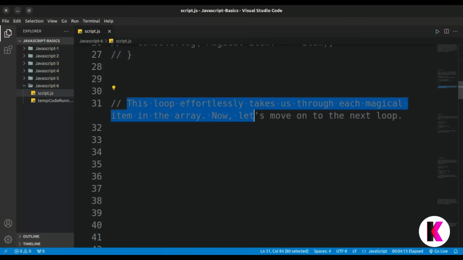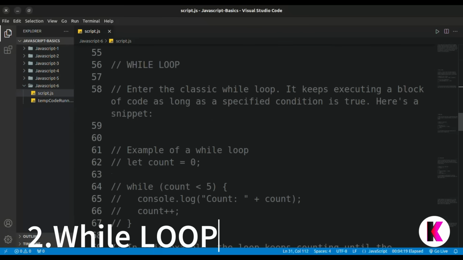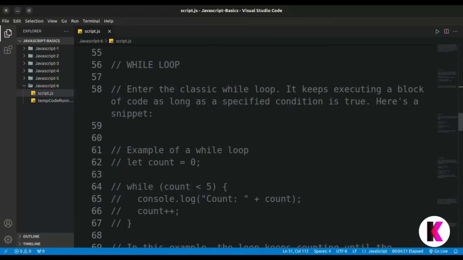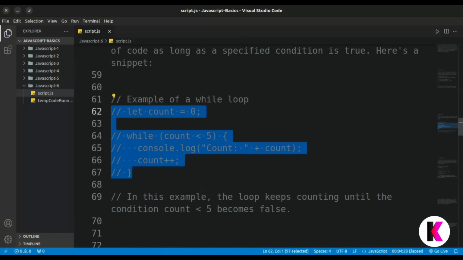Now let's move on to the next loop. Our next loop is the while loop. Enter the classic while loop. It keeps executing a block of code as long as the specified condition is true. Here's our snippet. You can take this example of a while loop to understand the code.